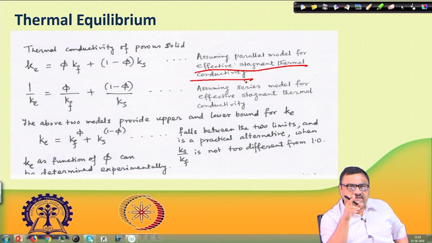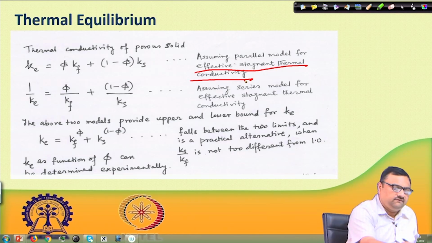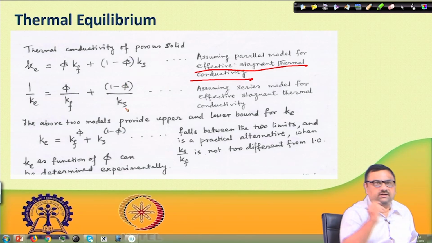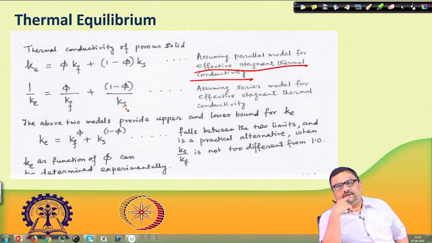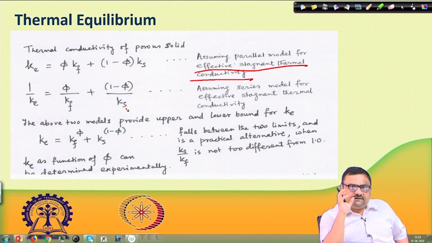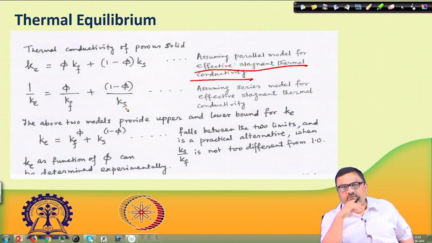There could as well be a series model for effective stagnant thermal conductivity, which would be defined by 1 by Ke is equal to phi by Kf plus 1 minus phi by Ks. Now if somebody can measure this effective thermal conductivity, they will find that these are the two limits within which it can be found. So the above two models provide upper and lower bounds for Ke.